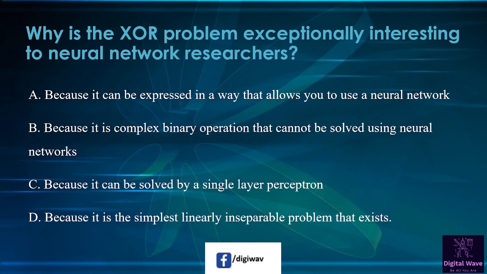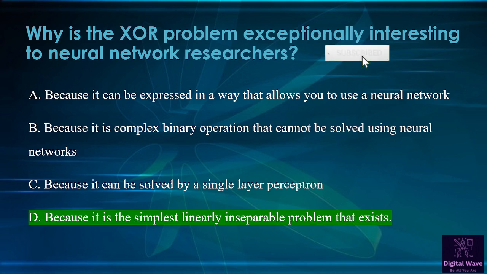Second option is because it is a complex binary operation that cannot be solved using neural networks, and third option is because it can be solved by a single layer perceptron, and the last option is because it is the simplest linearly inseparable problem that exists. So right answer will be D, because it is the simplest linearly inseparable problem that exists.